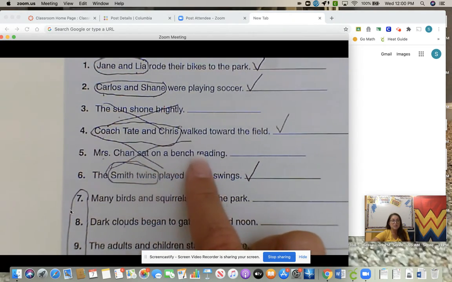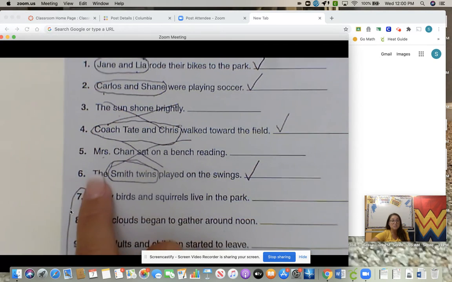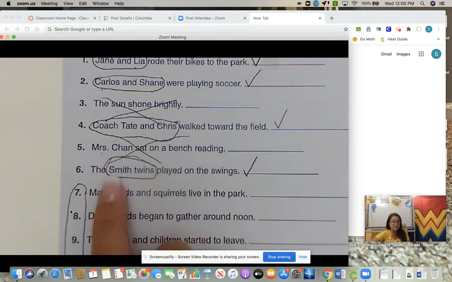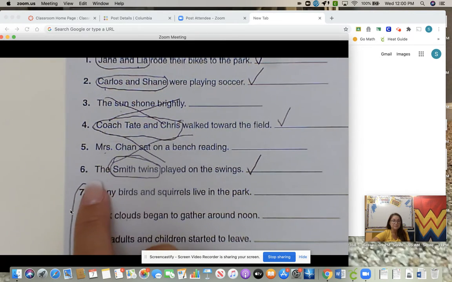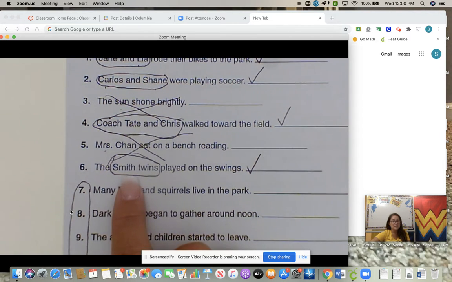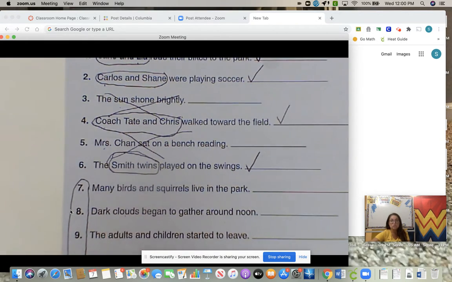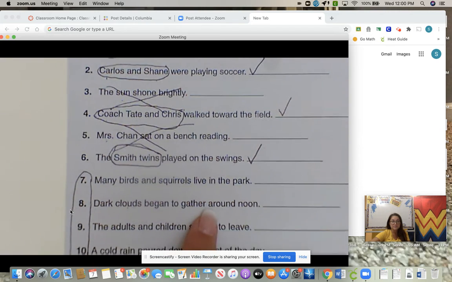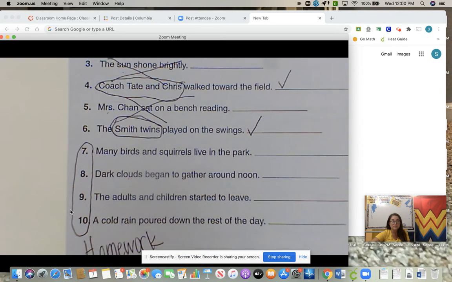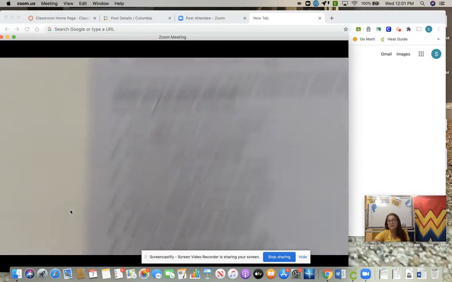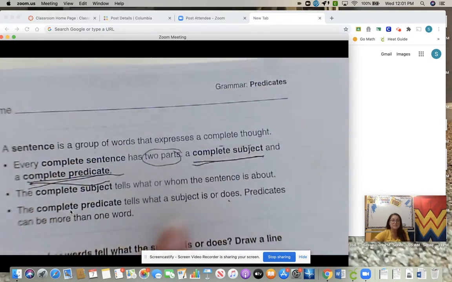Mrs. Chan sat on a bench reading. Mrs. Chan is just one subject. This is a subject, but we're looking for a compound subject that is connected by "and". There's not. The Smith twins played on the swings. There is not "and", but guess what? There is more than one subject. When you have twins, there's two people, and it's talking about two people because of twins. Then you're going to finish 7, 8, 9, 10. Going to turn it over to our predicates.